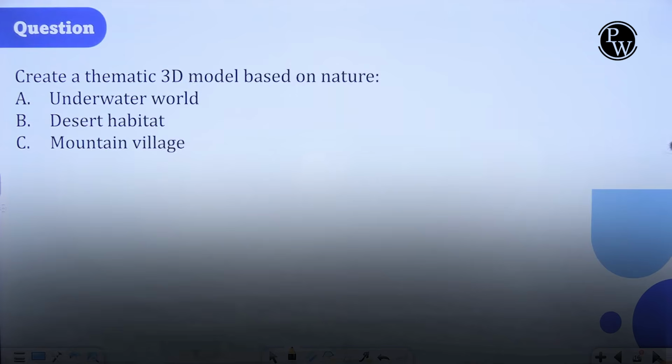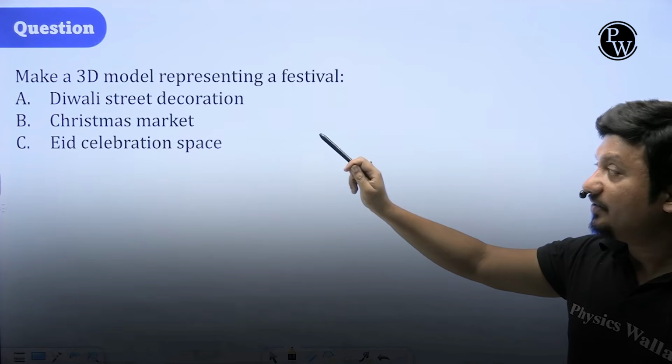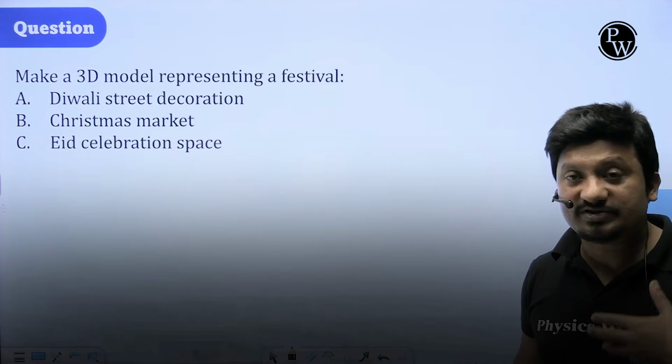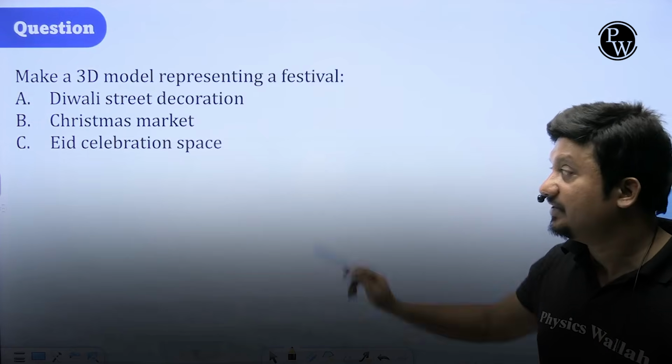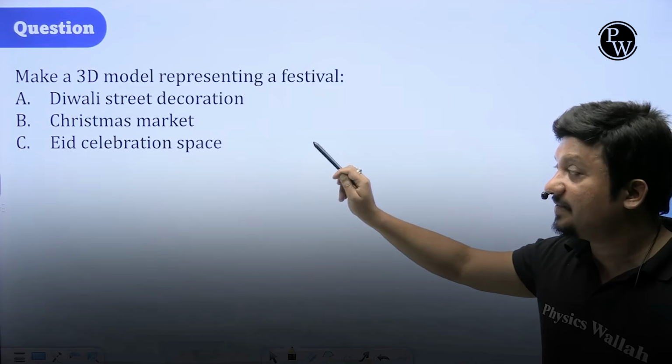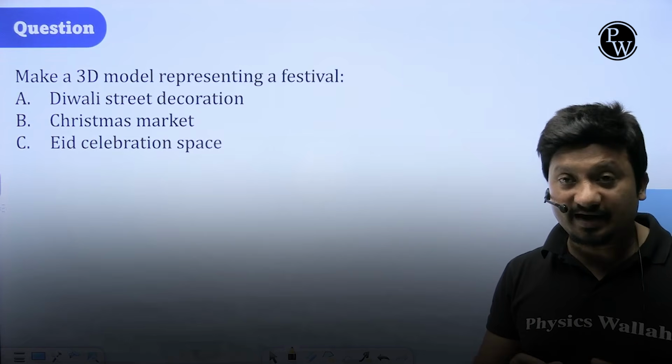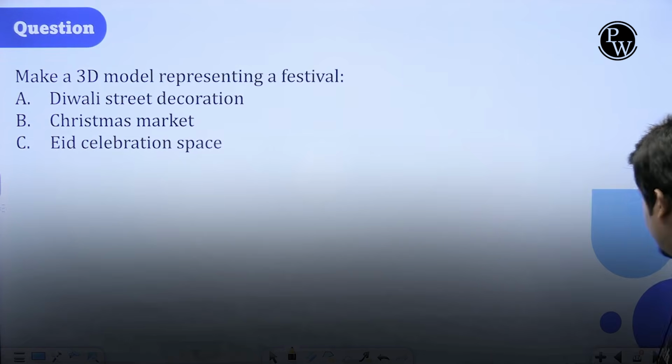These are the points. Now make a 3D model representing any festival. Like there can be a model which is asked from the festival point of view also. Diwali street decoration, Christmas market, Eid celebration space. These are the things that you need to keep in mind and design your model accordingly.